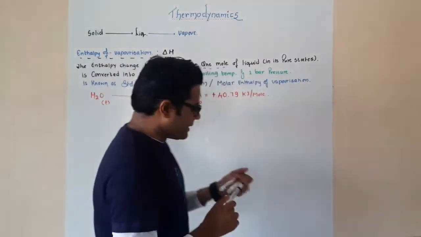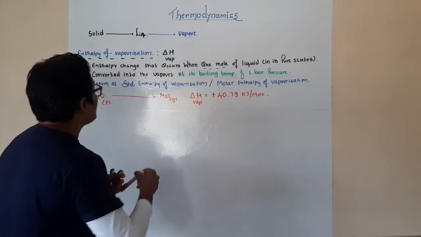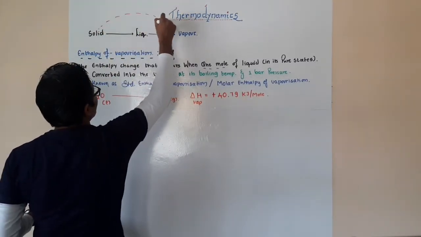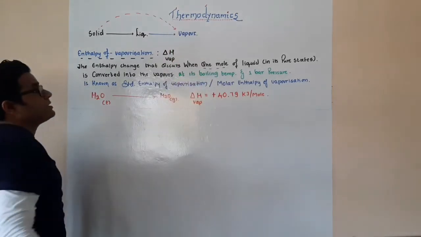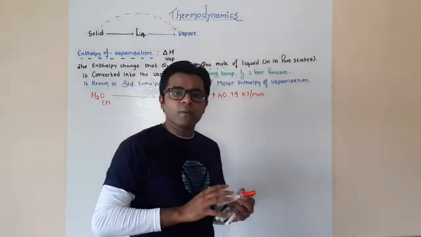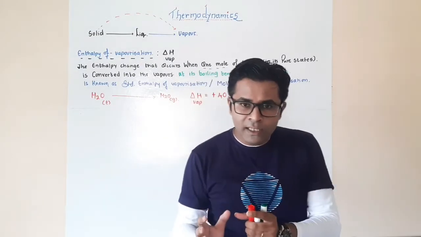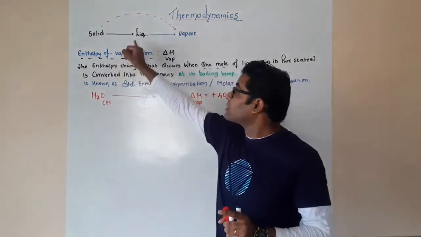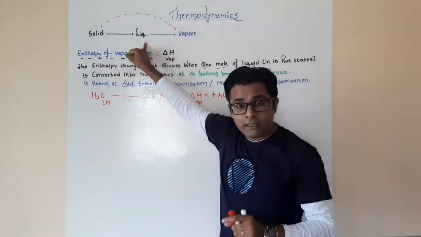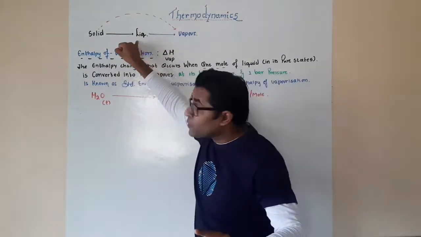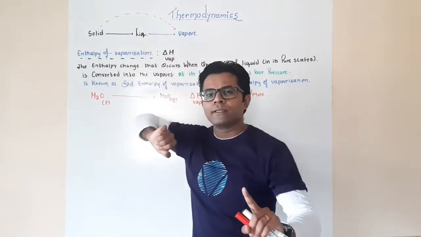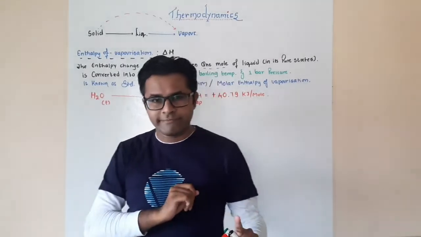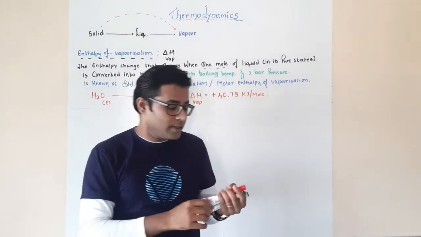Now, there are certain techniques wherein we directly convert the solid into its vapor state, correct? So these particular processes wherein we convert a solid directly into its gaseous state without undergoing its liquid form, at a temperature just below its melting point, we call the process of sublimation. So, what is sublimation?